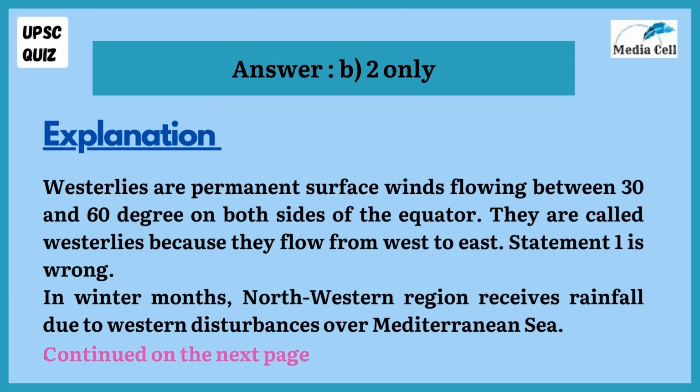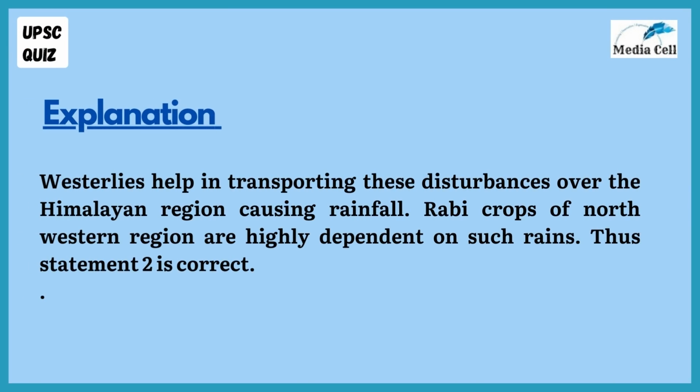Westerlies are permanent surface winds flowing between 30° and 60° on both sides of the equator. They are called westerlies because they flow from west to east. Therefore, statement 1 is wrong. In winter months, the northwestern region receives rainfall due to western disturbance over the Mediterranean Sea. Westerlies help in transporting these disturbances over the Himalayan region, causing rainfall. Rabi crops of the northwestern region are highly dependent on such rains. Thus, statement 2 is correct.